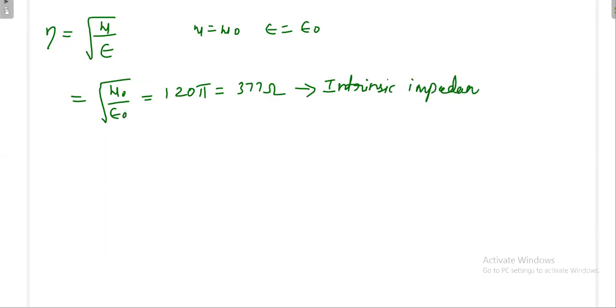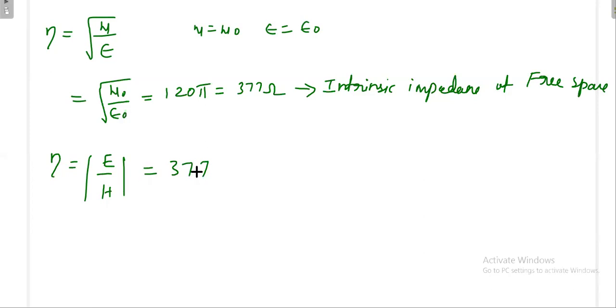In future, what is the usage of this? Say for example, eta is equal to, we have concluded, taking the magnitude, though it will also have some angle: eta is equal to magnitude of E divided by H, which is 377 ohm.